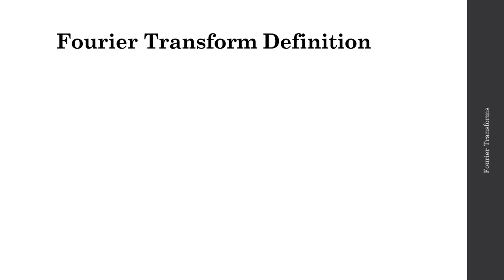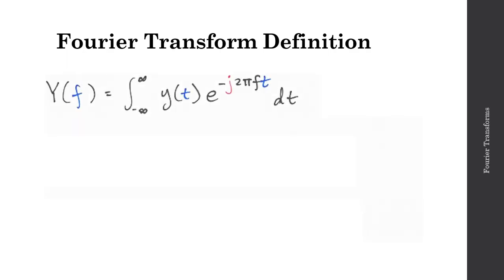I'm also going to have coefficients describing amplitude and phase at different frequencies, but now I no longer have a fundamental frequency to keep track of. And this is a result of allowing my period to be infinite for this aperiodic signal. So let's define that coefficient. And here I'm going to write this as a capital version of the time signal. So instead of little y of t, here I have capital Y of f.